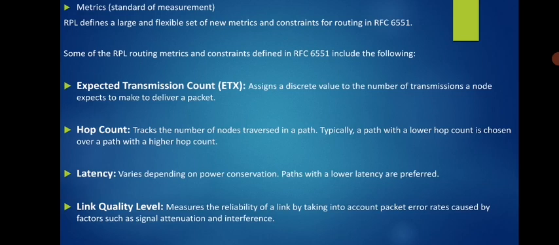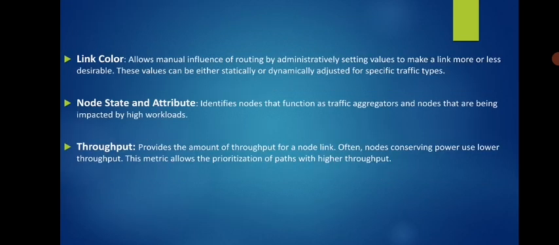Then latency, which varies depending on power conservation. Paths with lower latency are preferred. Regarding link quality level, the link with less interference will be selected. Then we have link color, which allows manual influence of routing by administratively setting values to make a link more or less desirable. These values can be statically or dynamically adjusted for specific traffic types.